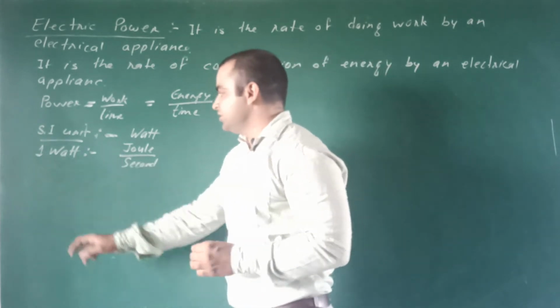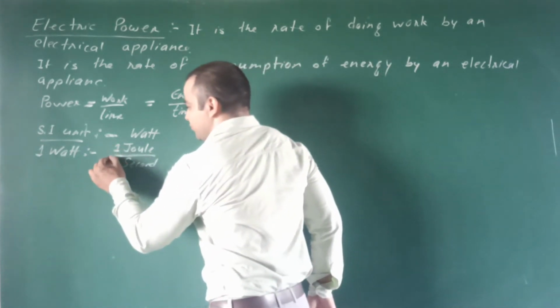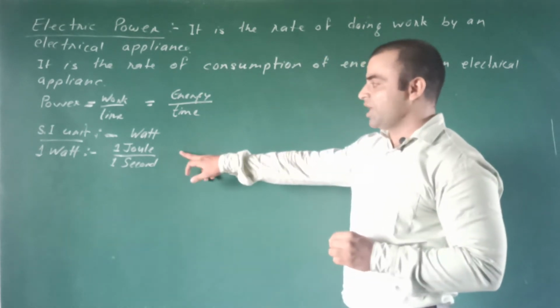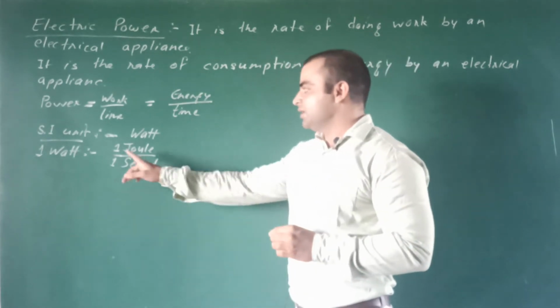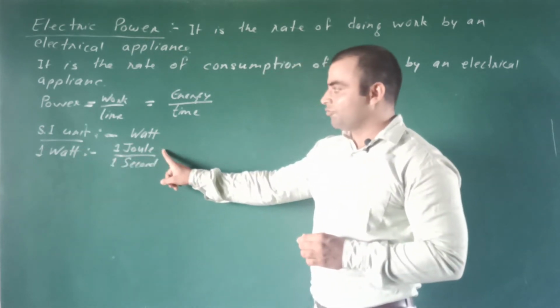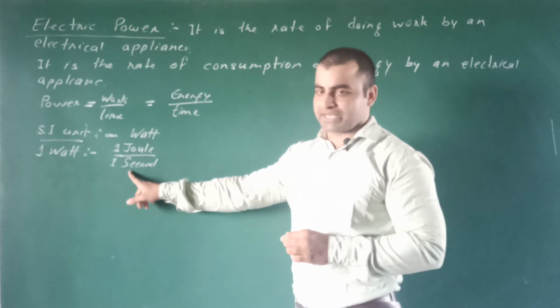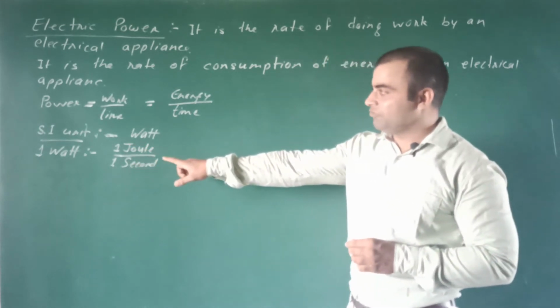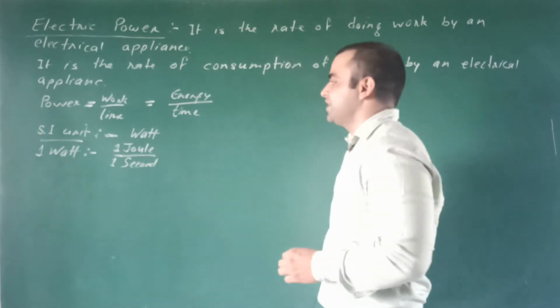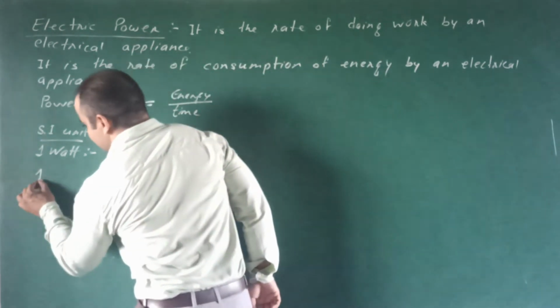So 1 watt is 1 joule per 1 second. From this formula we can define it. Power is said to be 1 watt when 1 joule of work is done in 1 second, or when 1 joule of energy is consumed in 1 second.